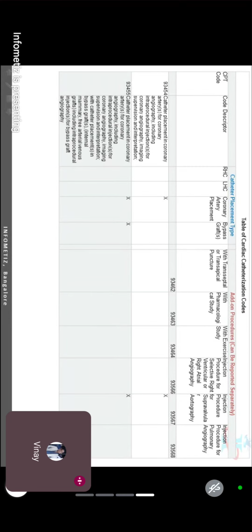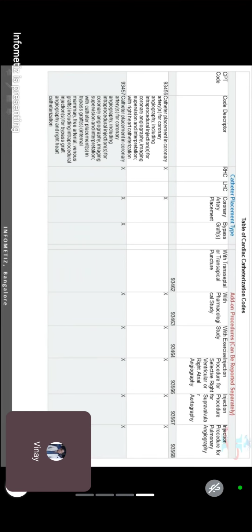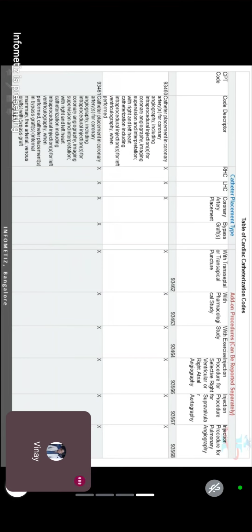Injection procedure, as I told you, we can code it along with the right side, that is 93566. 67 is also an injection procedure, but on the supravalvular aortography.